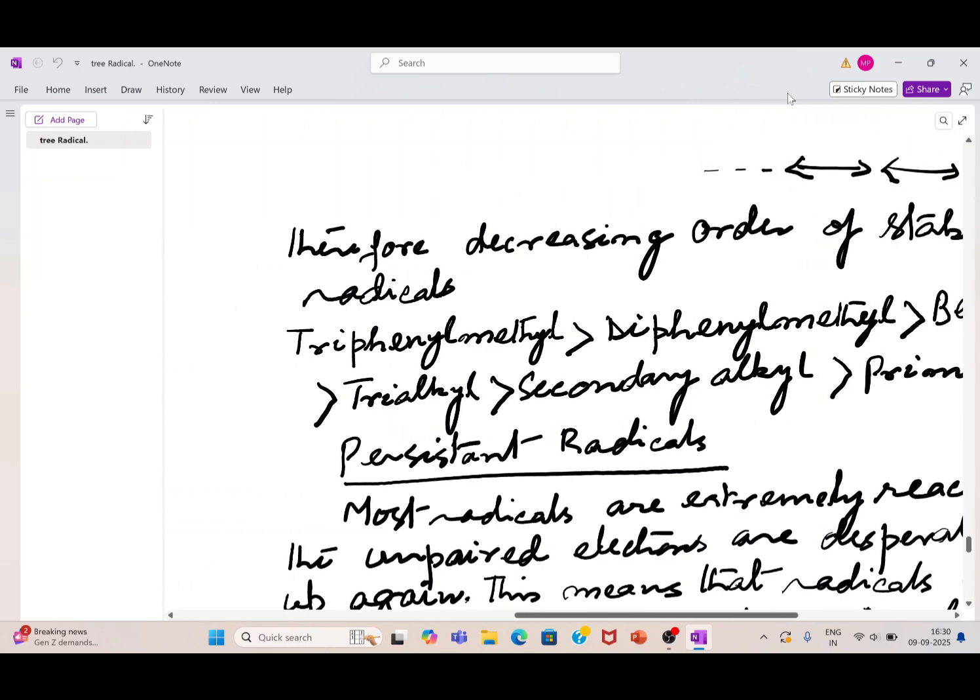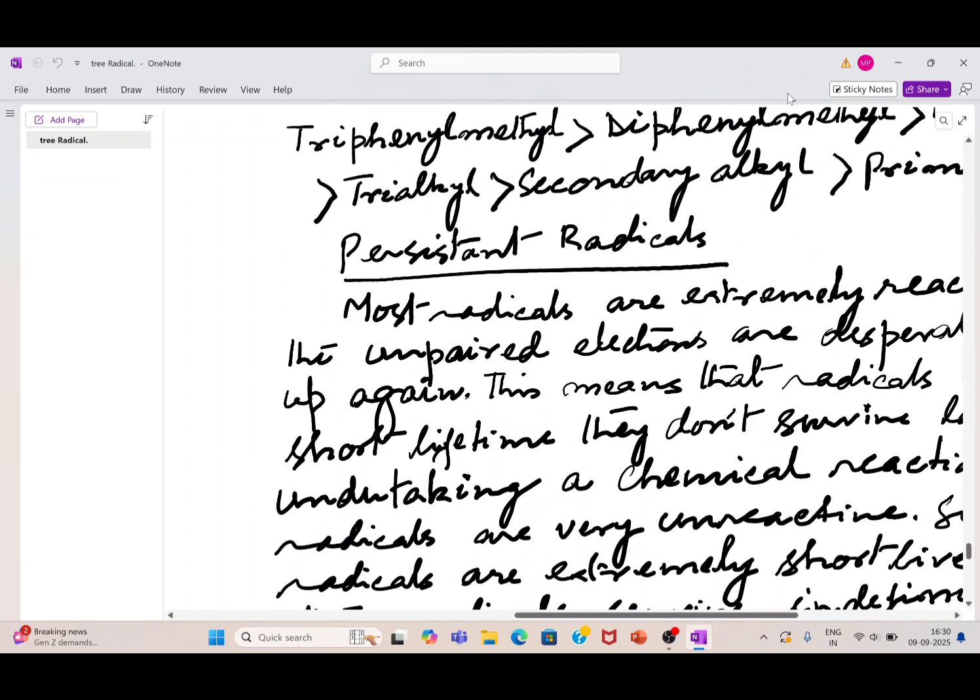Regarding this, when you are comparing the stability in terms of resonance, a term arises that is called the persistent free radical. Persist means it remains for a longer time. It can live for a longer time. That's why it is called the persistent free radical.